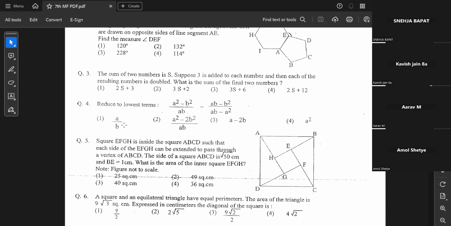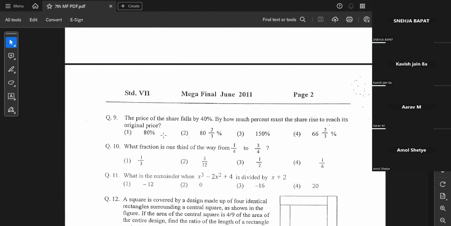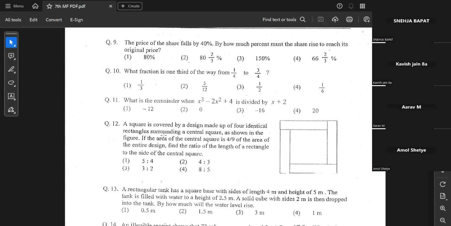Next was the fourth question. The fourth question I have solved in the last class only, so I won't be repeating it. Somebody asked where the recording is being uploaded. All the recordings are uploaded in a Google Drive. The drive link is already shared with you in the group. When you open that link, you will see many folders named with dates like 25 2024, 26 2024, 27 2024, and so on.